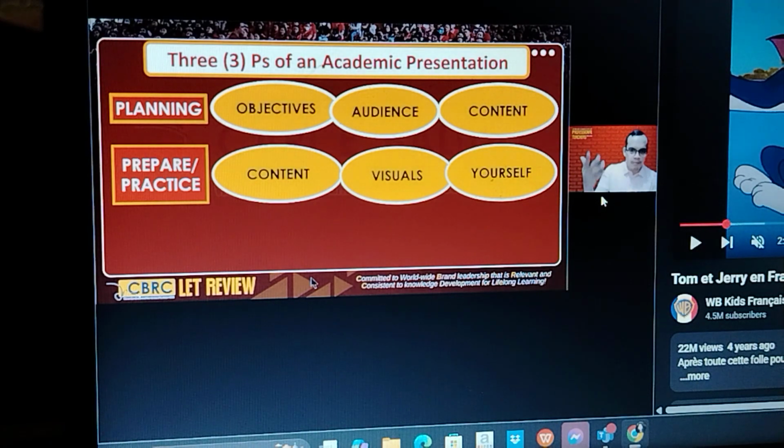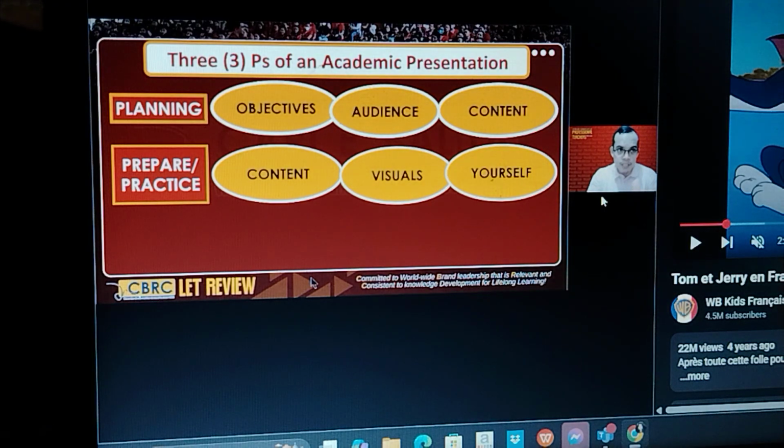Next, prepare or practice the visuals. So let's say you're using a PowerPoint presentation, make sure that you have selected the right images that correspond to your message or to your topic. Make sure that you have formatted your presentation, you've chosen the right color scheme, what else? The right fonts, etc.